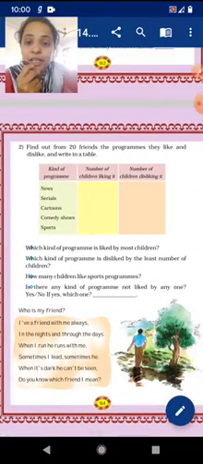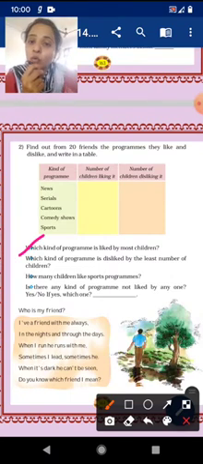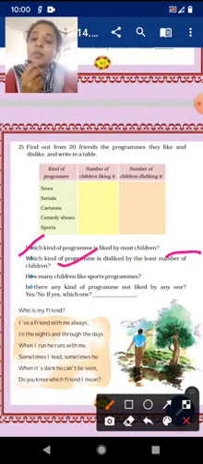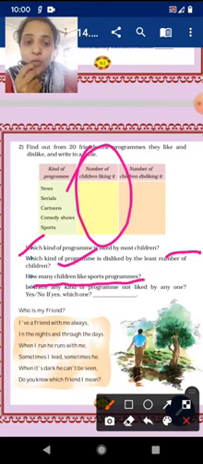Here again they have given questions. Which kind of program is liked by the most children? It could be cartoon. Which kind of program is disliked by the least number of children? It could be serial. When you ask your friends, at that time you will come to know how many children like the sports program, and you have to count that from here. Where is the sports? Let me show you.